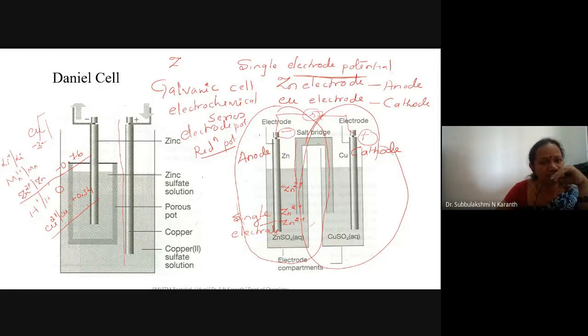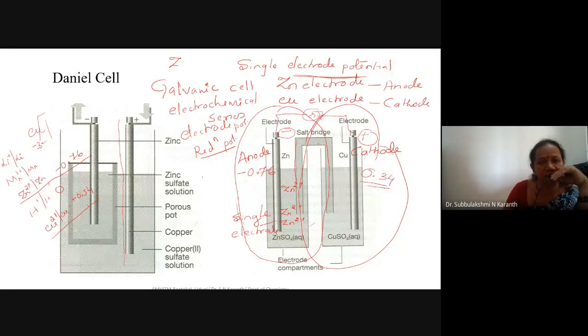How is this electrode potential generated? Zinc metal is dipped in a zinc sulfate solution, and copper metal is dipped in a cupric sulfate solution. That time the zinc developed a potential of about minus 0.76, whereas here we observe 0.34. Among the two, which one is higher? Here, copper, is it?